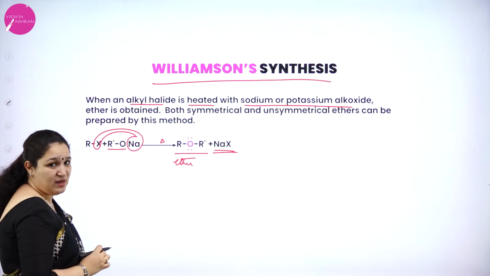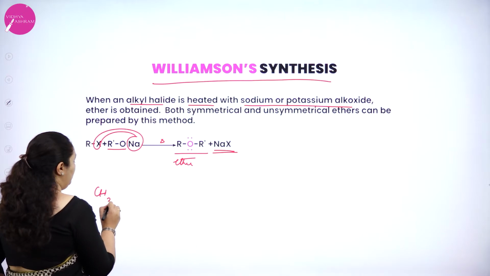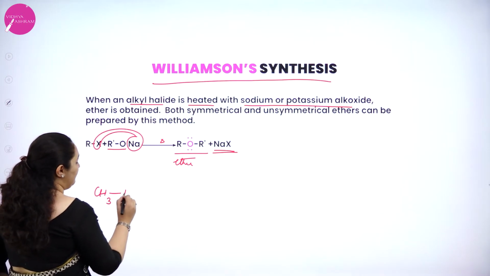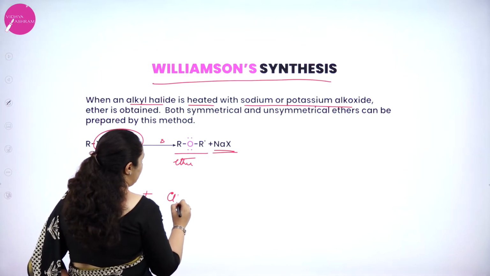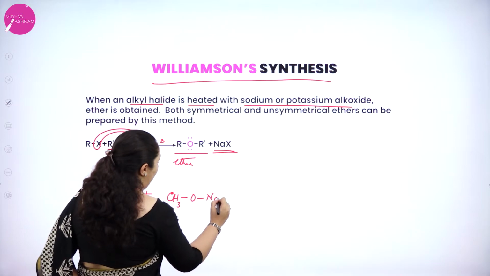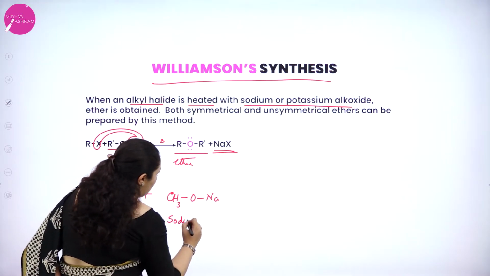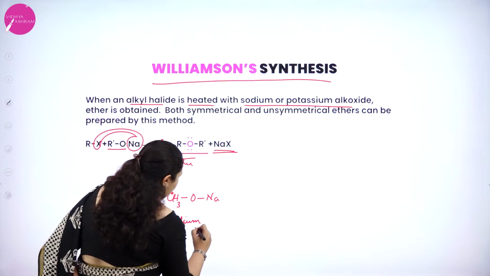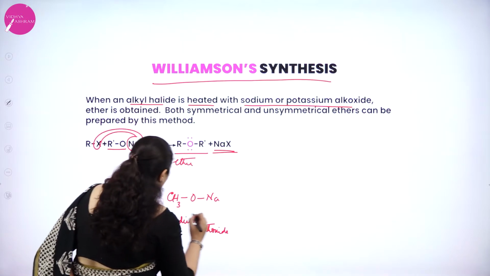I shall write an example here for you all. That is, R group, I shall take it as CH3 group. So CH3X I will take as bromine, plus R dash I will take as CH3 again. So CH3ONa, that is sodium methoxide. And what is this?